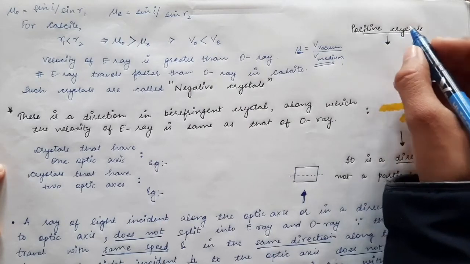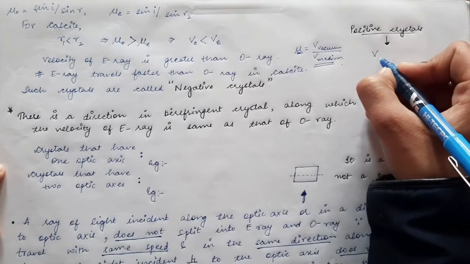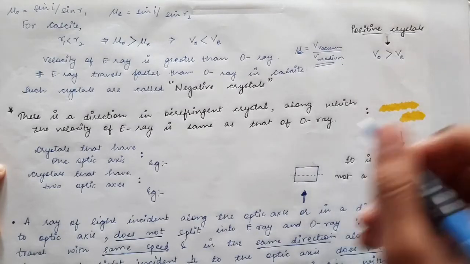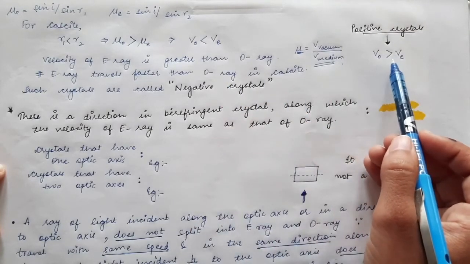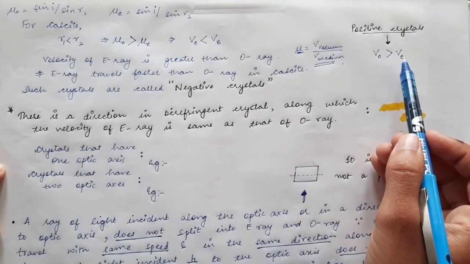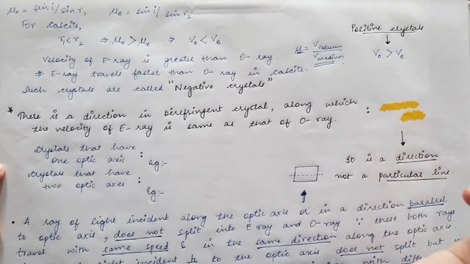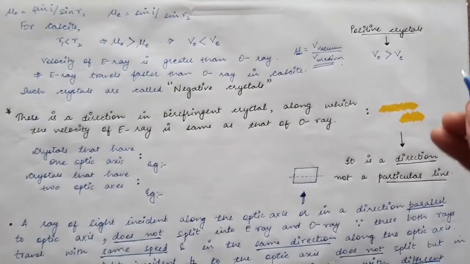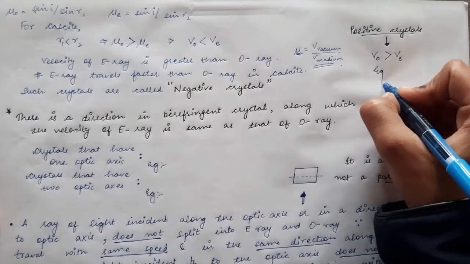Positive crystals are those in which the velocity of the ordinary ray is greater than the extraordinary ray, and those crystals are called positive crystals. An example of positive crystals is quartz.